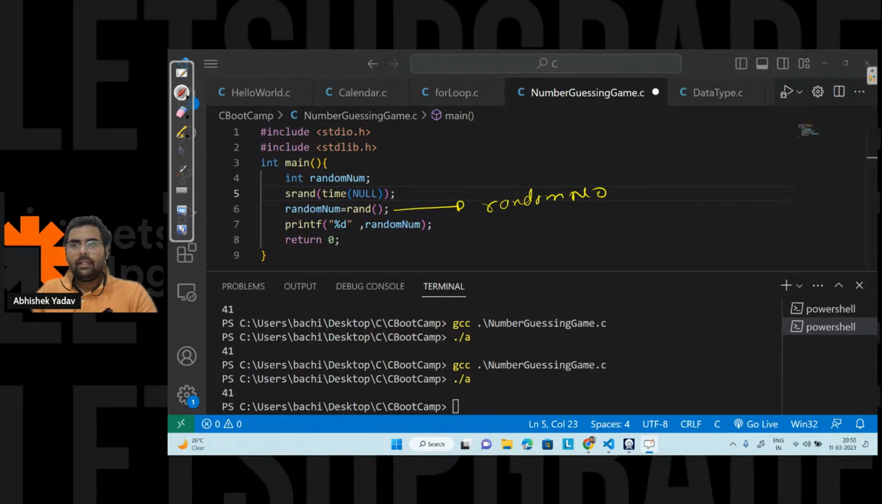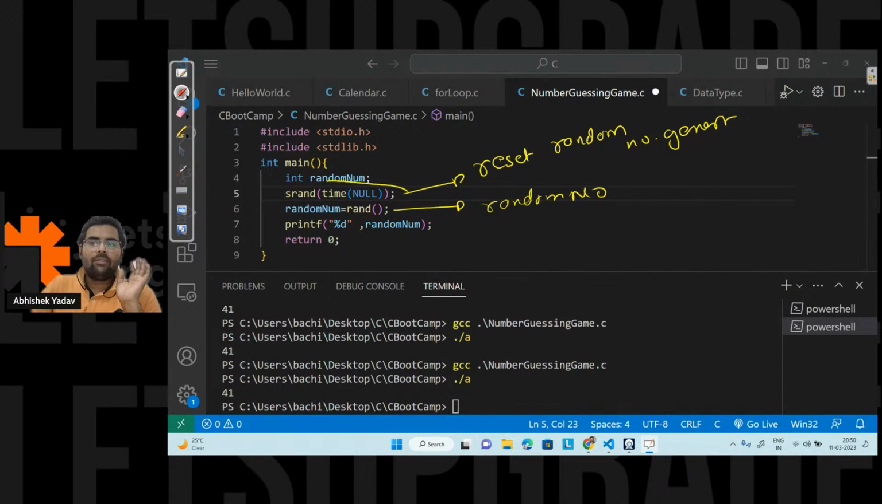And what will happen? It will generate the random number for the first time. After that I will get the same result again and again. In order to get a different result, I have to reset the random number generator, right? And in order to reset the number generator, I have to use this function srand, and inside srand I have to pass this time function.